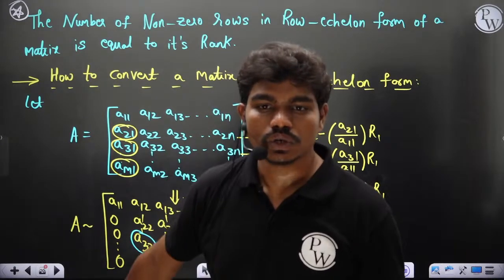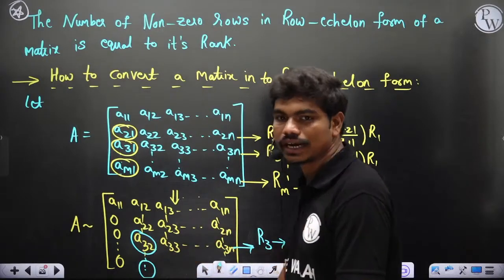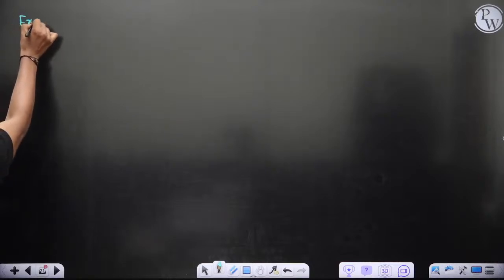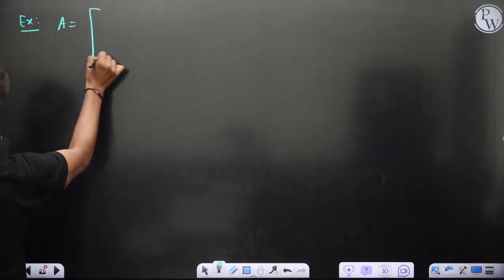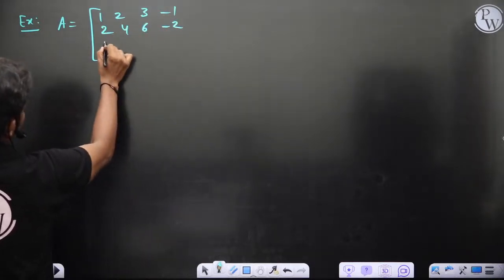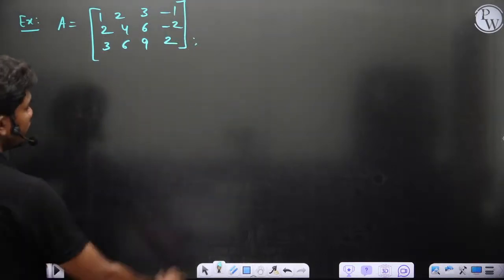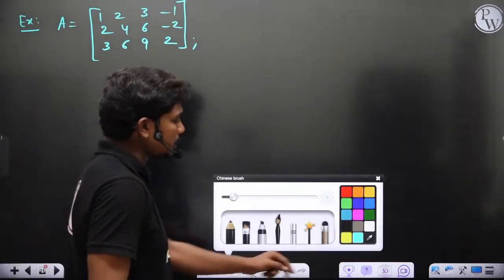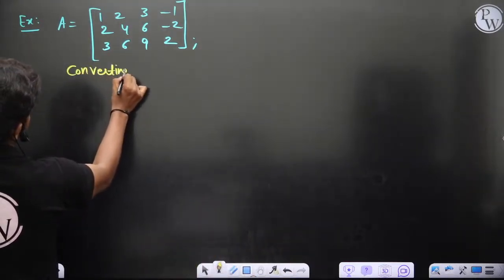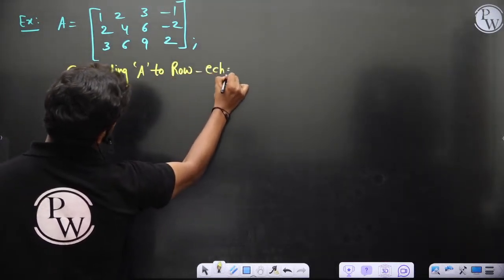Yes. Okay, so we are repeating this. If you repeat this, finally there comes a situation where you'll end up in a row echelon form. Let us work it out for one example. Example: A is equal to 1, 2, 3, minus 1; 2, 4, 6, minus 2; 3, 6, 9, 2. This is what I have taken. And you found out the rank of this is 2 by inspecting a lot of things. So let us try to convert this A into row echelon form.